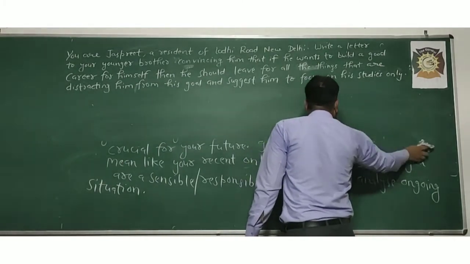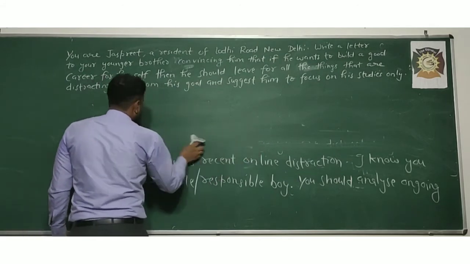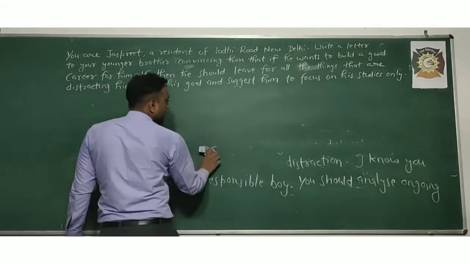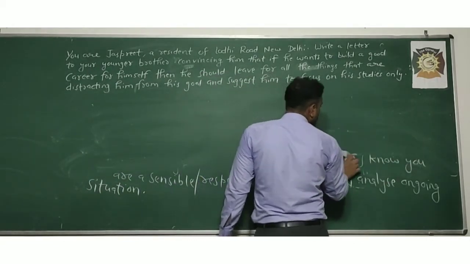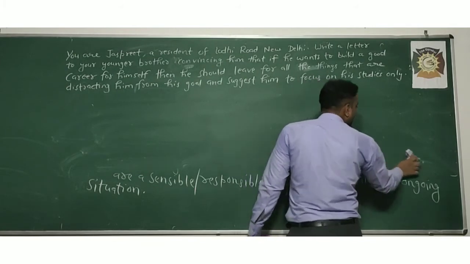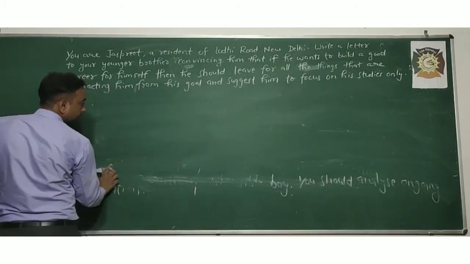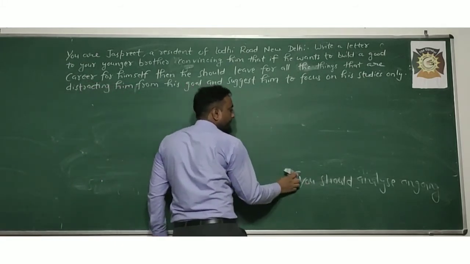Means in this letter, you have written a lot of things. First of all, you have to motivate your brother. After that, you have to mention his faults, why he was distracted from the studies, and then at the end, what you will write, I will tell you.